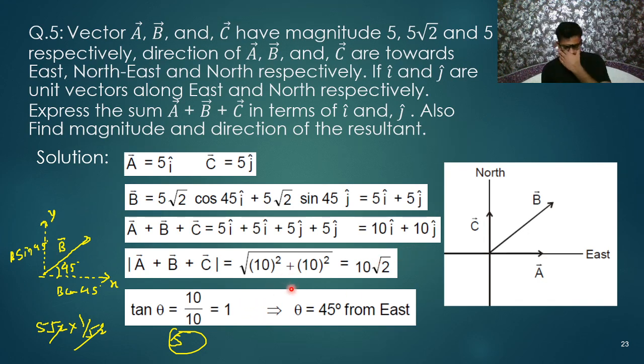So the magnitude is under root of x square plus y square plus z square, like that. So I'm just getting under root 10 square plus 10 square. So I'm getting 10 root 2. Okay. And the angle. So we have written tan alpha is equal to what? Ry by Rx, which means 10 by 10. So 45 degree.